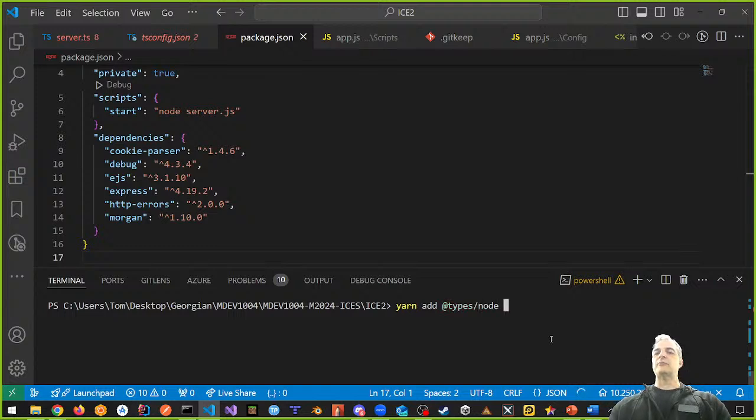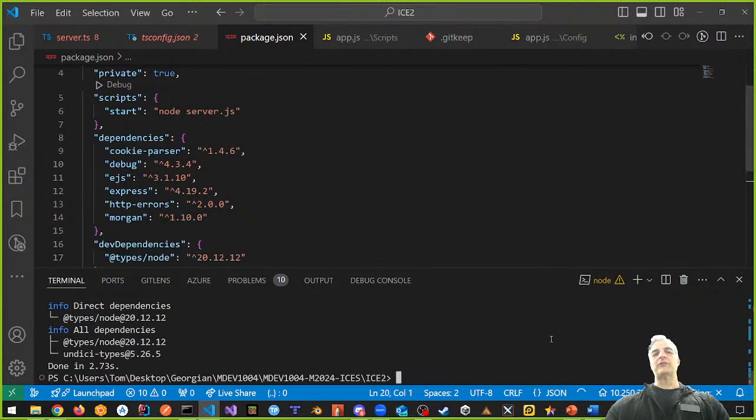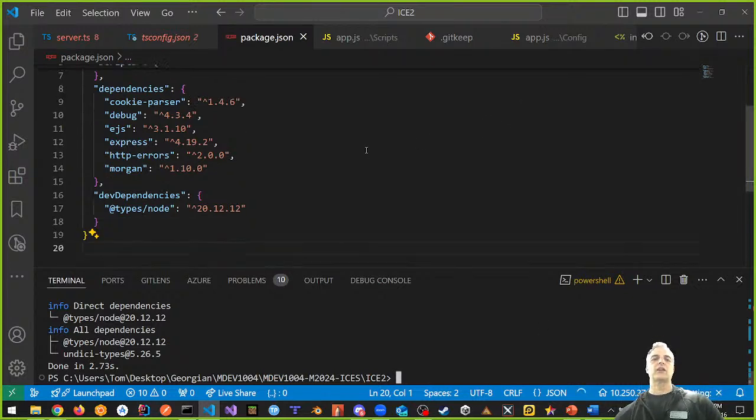And then instead of just putting it like this, we're going to say --dev. --dev tells it to put it inside a different place inside of package.json. Let me show you. If you press enter, I add it in, and then now, after it's done, it adds a new section called dev dependencies. And now we have node at 20.12.12. It's not the latest version. It covers the long-term support version of node, but it's good enough for us.